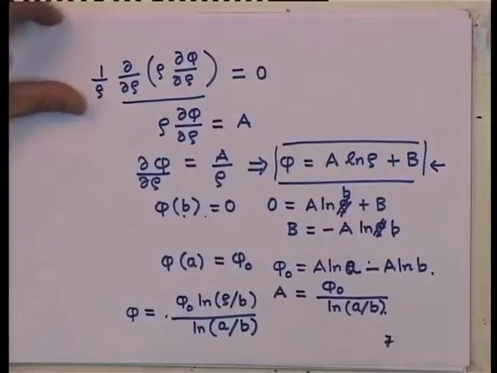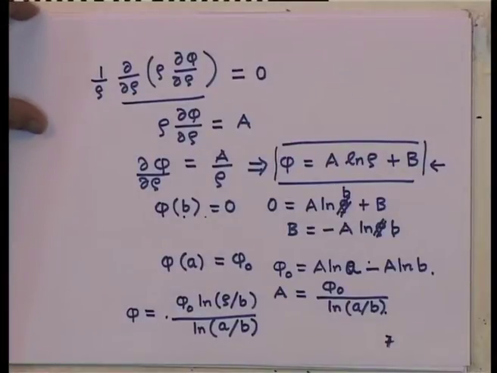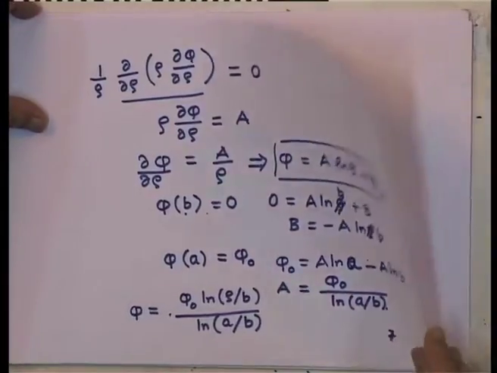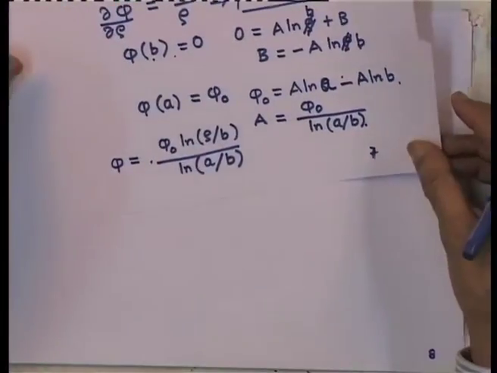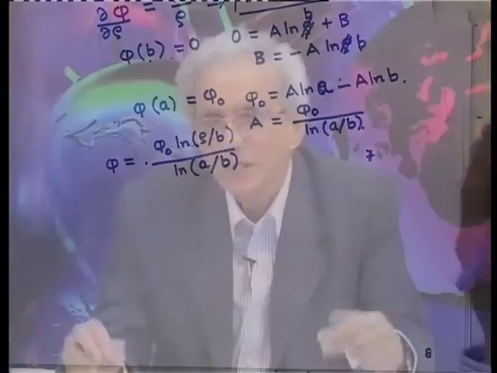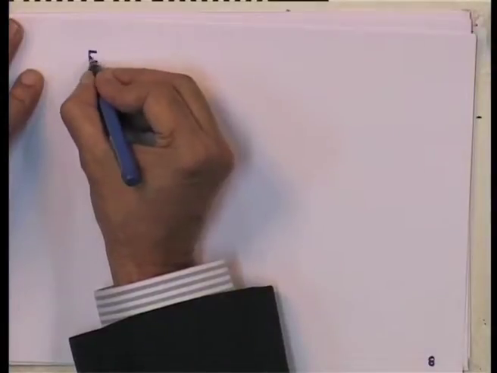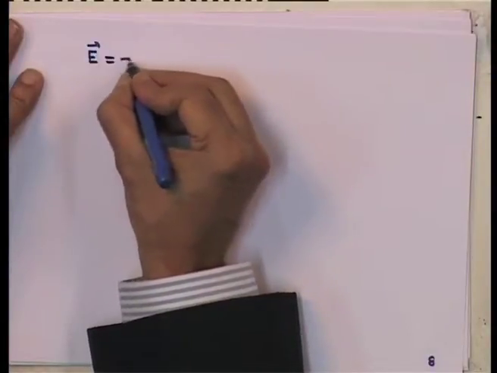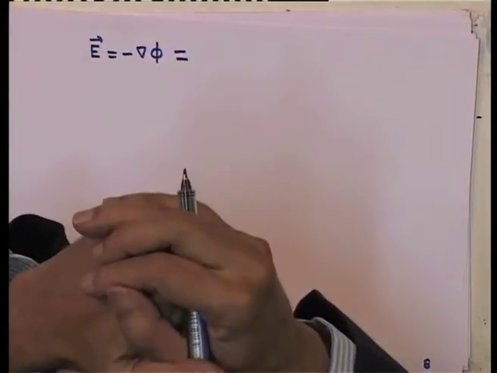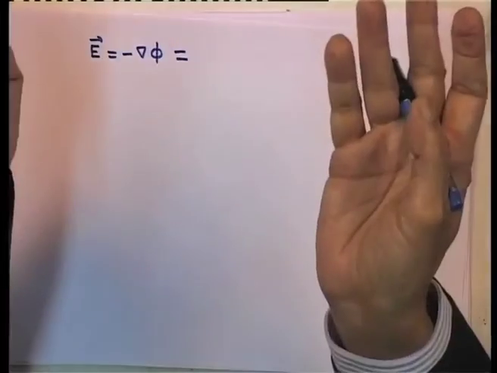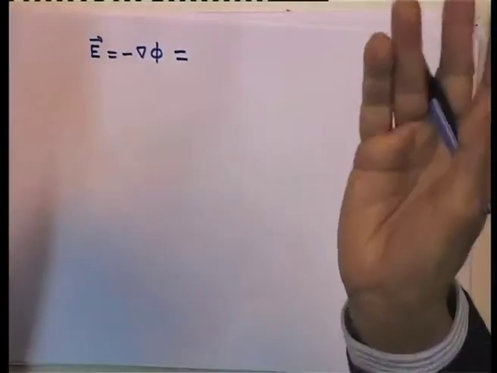Now, once again I do exactly the same thing as I did earlier, namely I calculate the electric field, which is nothing but the negative derivative of the potential. So, the electric field E is minus grad phi, but you recall that there is really no dependence on theta and z.